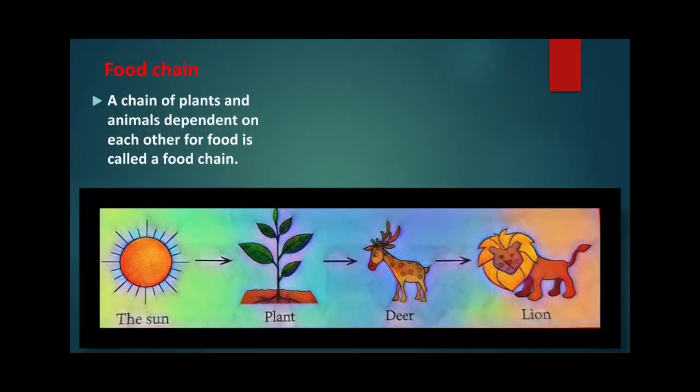Food chain. A food chain is a hierarchy of organisms in which an organism is dependent on the one preceding it as source of food. It shows the flow of food energy between plants and animals. A food chain always starts with plants. Animals and plants in an environment depend on each other for food. Indirectly, all animals depend on plants as every food chain starts with plant.